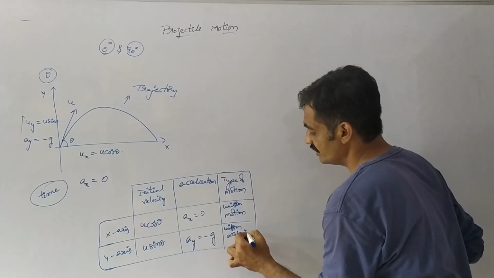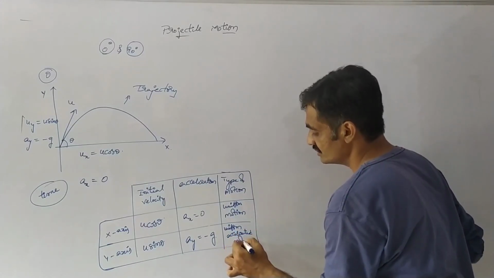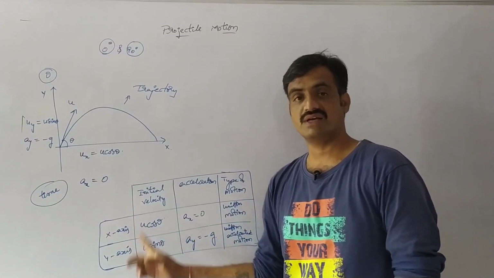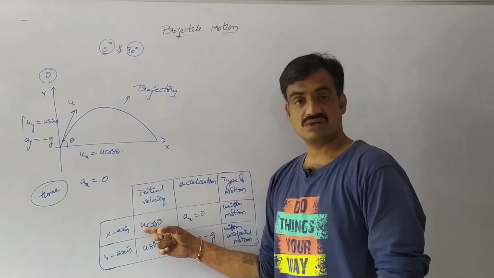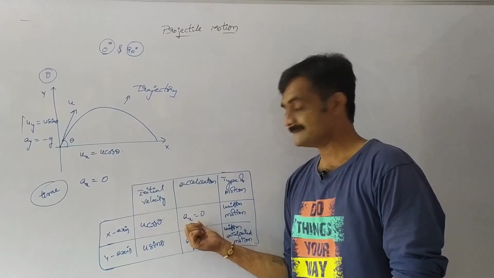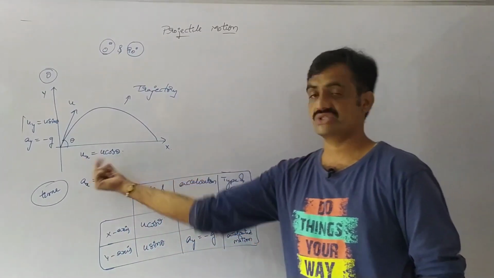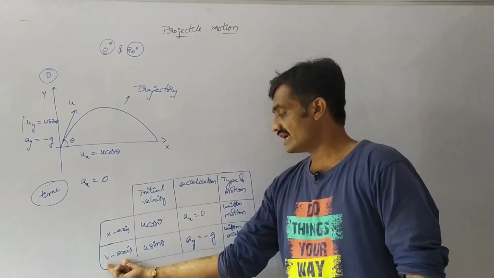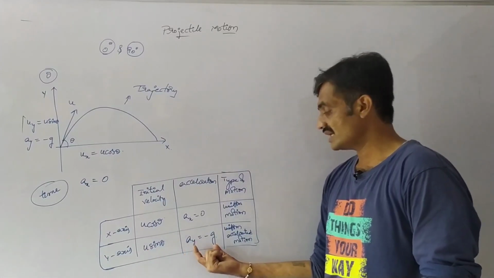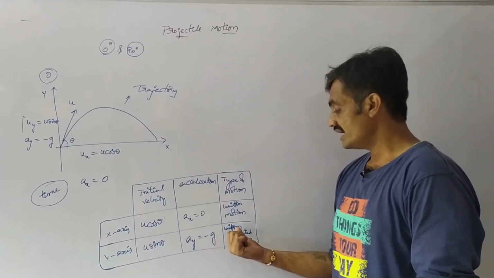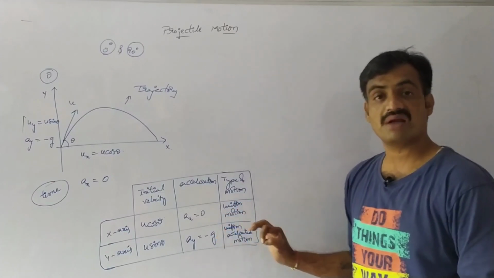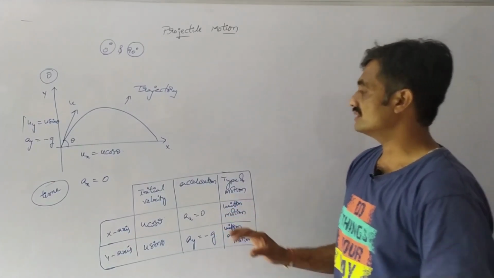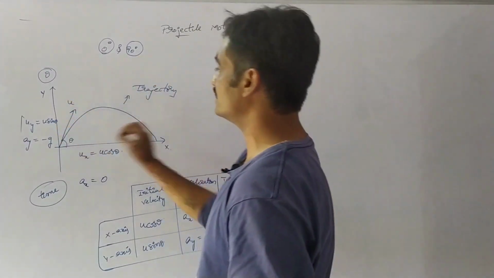These are the differences between the x and y axes. Along the x-axis velocity is u cos theta, acceleration is 0, and the motion is uniform. Along the y-axis velocity is u sin theta, acceleration is minus g, and the motion is uniformly accelerated. Now, based on that, we have to prove this trajectory is a projectile.